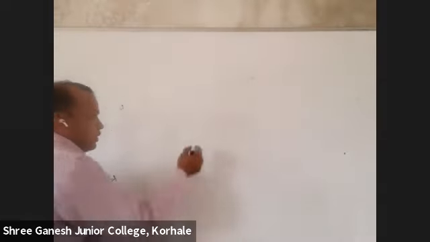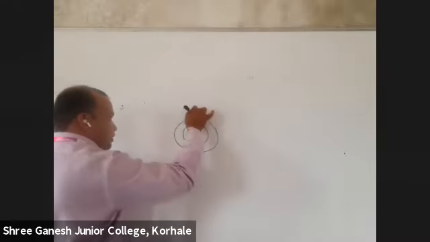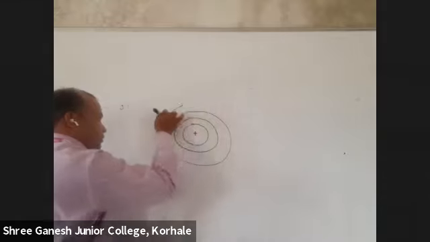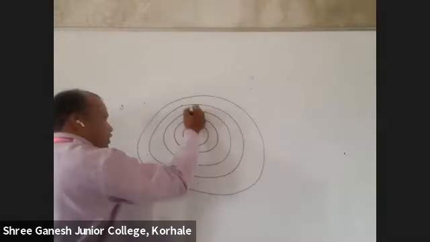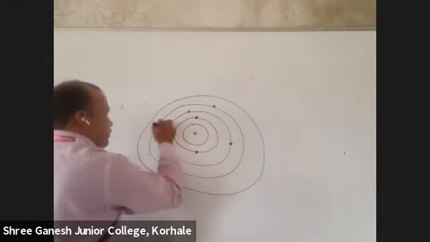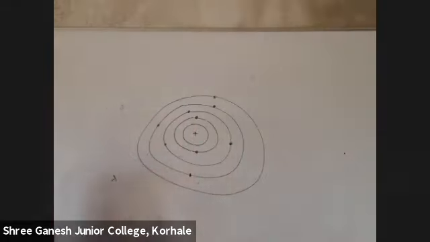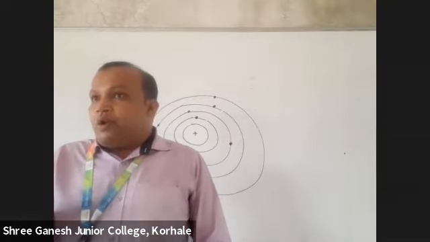Okay, see here now. This is the nucleus. This is the first shell, second shell, third shell, fourth shell, and electrons are there in the different shells. Now, which electron is more stable? The electron close to the nucleus will be more stable, because the nucleus has positive charge and electrons have negative charge, so an electrostatic force of attraction will be there. So which one will be more stable? The one that is much closer. The one that goes far will be unstable.